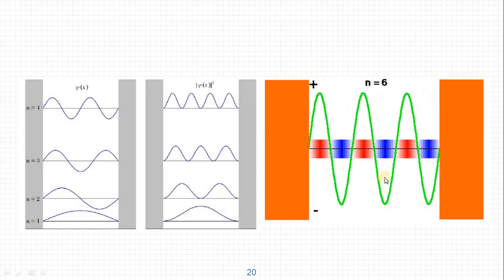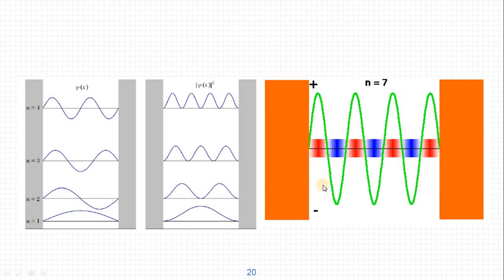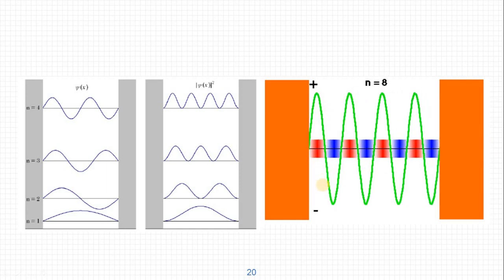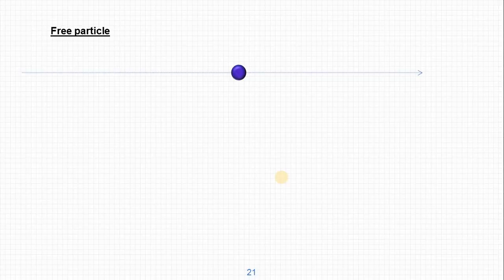I hope you can understand easily from this diagram about the probability of finding the particle. Okay, now let us extend the case to a free particle. A free particle is one which can move freely from anywhere from -infinity to +infinity in one dimension. There is no restriction or no boundaries for that particle. So the particle is moving in a straight line from -infinity to +infinity.